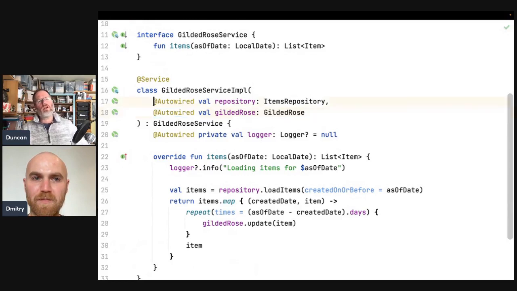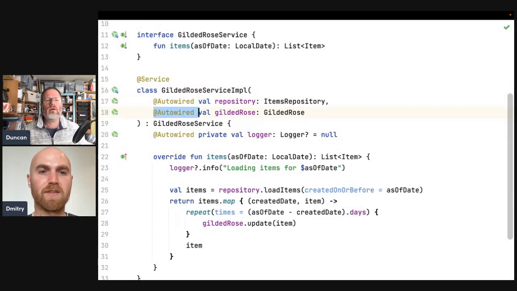So interestingly, things can be in the constructor and they can still be wired, which is good because that way they don't have to be lateinit or whatever. Yeah. But in that case, in test, I think, well, in test you can't pass them. You've got to have a no-arg constructor for your test, unless you sort of. We can try.